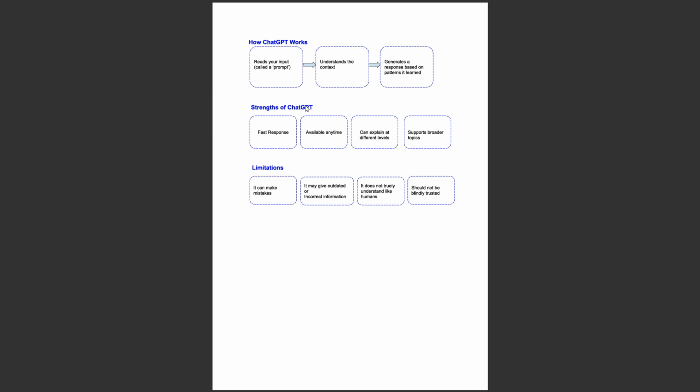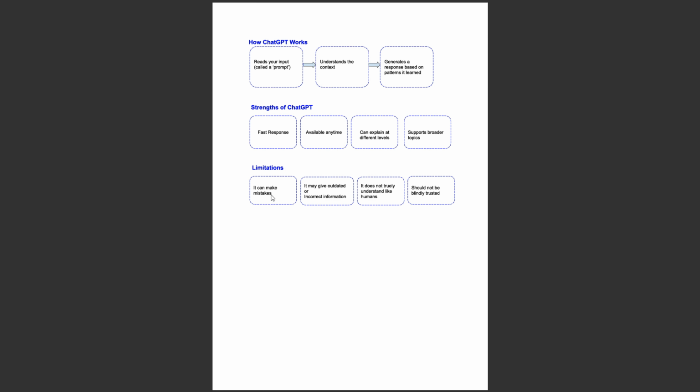Now, what are the strengths of ChatGPT? It can return a faster response. It is available anytime. It can explain at different levels, from simple to advanced, and it supports broader topics.